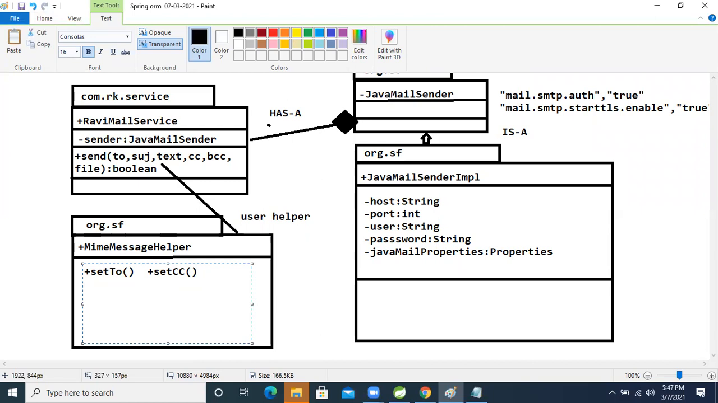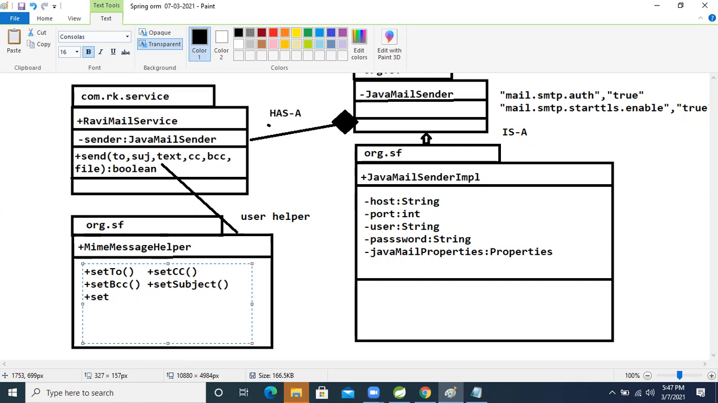Okay, fine. So now another one is what? The setBcc is there to perform what? Blind carbon copy. Okay? After that, to set a subject, the setSubject method is given. This helper class is given. These methods are predefined. We can do these things manually also, but there is no use, right?